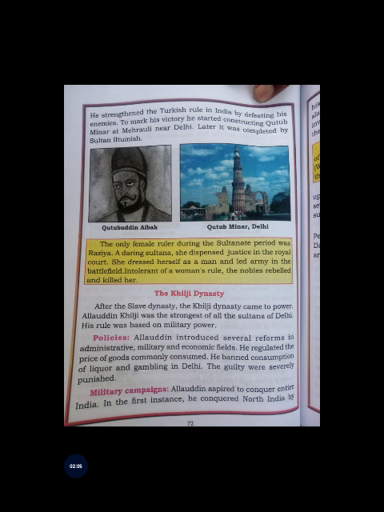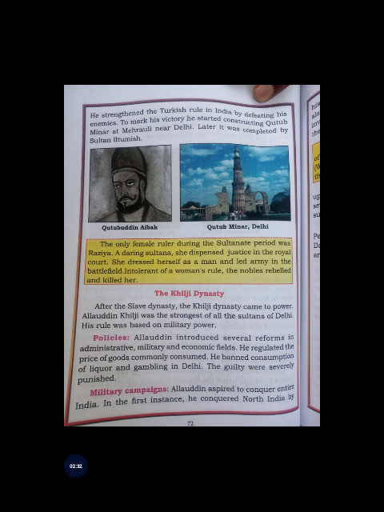Then, military campaigns. Alauddin aspired to conquer the entire India. In the first instance, he captured North India by his military strength. His military was so powerful.